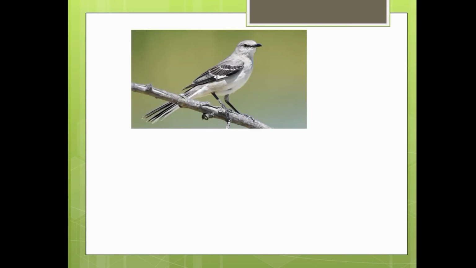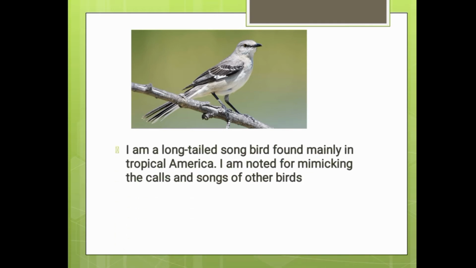This is another bird. I am a long-tailed songbird found mainly in tropical America. I am noted for mimicking the calls and songs of other birds. It has a long tail, and it is called a songbird because I think it will sing. It is mainly found in tropical America. It will mimic the call or sound of other birds. So what's the name of this bird?